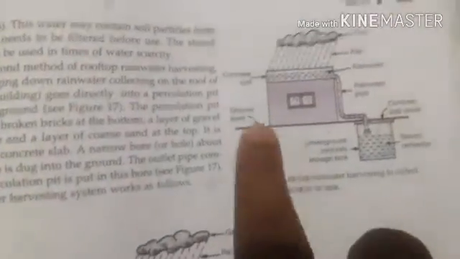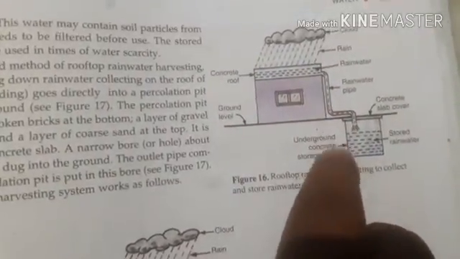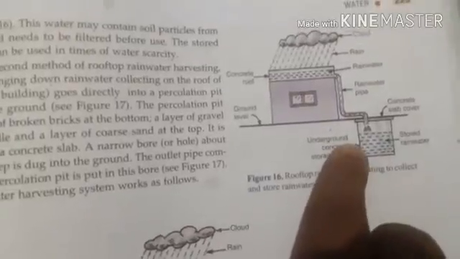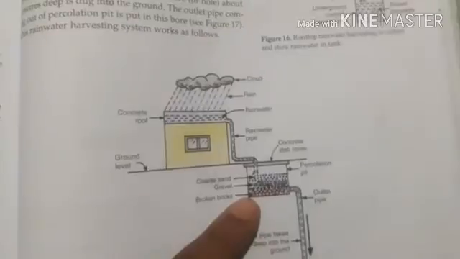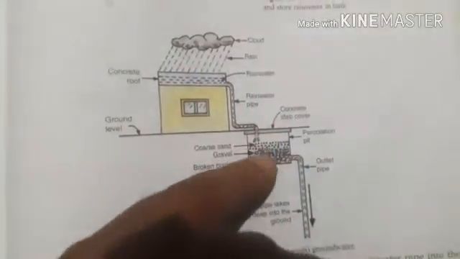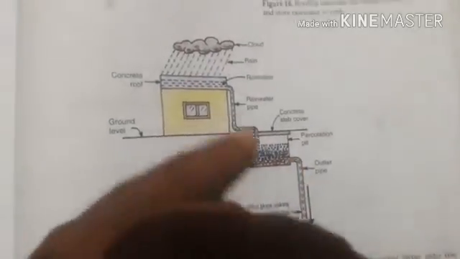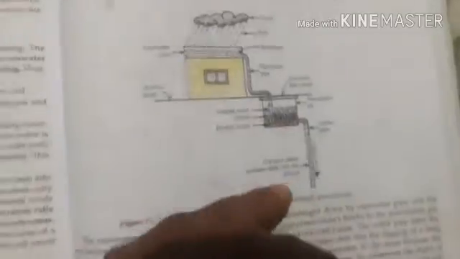Now rooftop harvesting. In rooftop harvesting, we collect the rainwater here, and through the pipeline we can store the water in an underground tank. This is one method. Otherwise, instead of an underground tank, you could make a percolation pit. Here, when rainwater is gathered in the percolation pit, it seeps into the ground level, and from the outlet pipe it enters into the groundwater. So this is one way to recharge the groundwater, right?